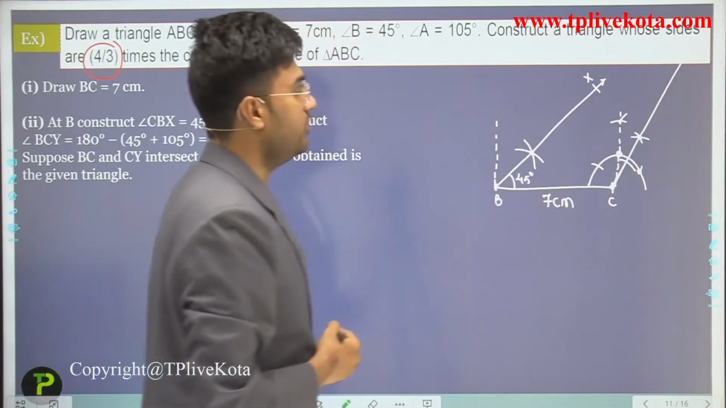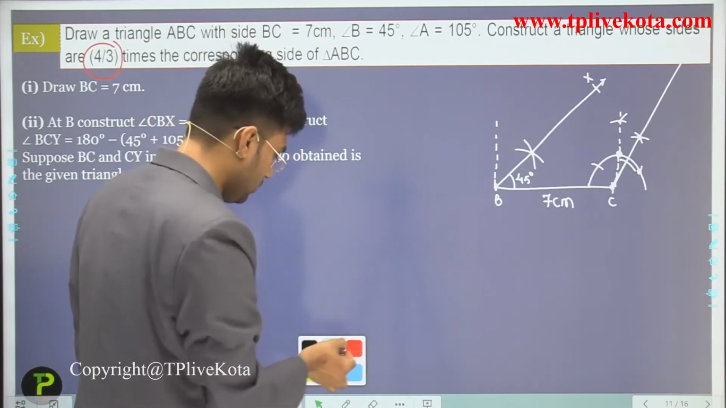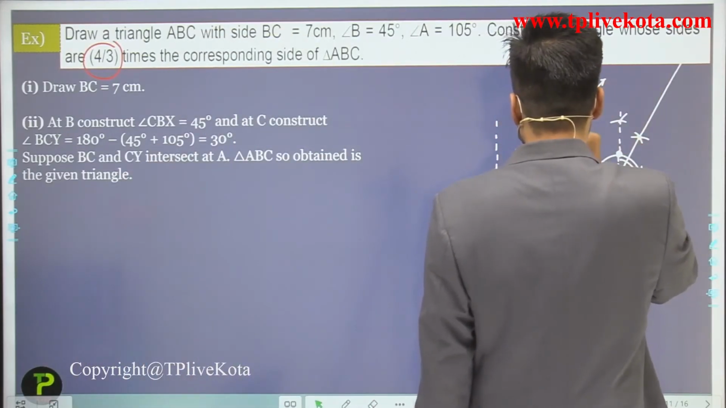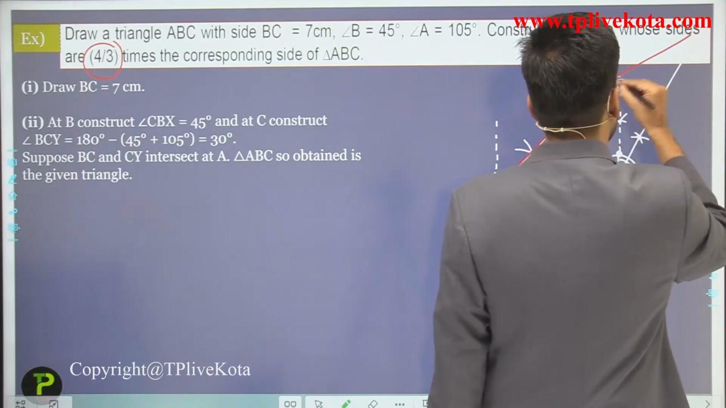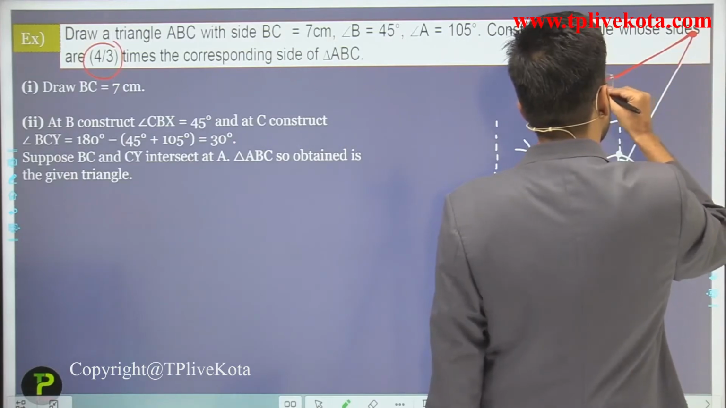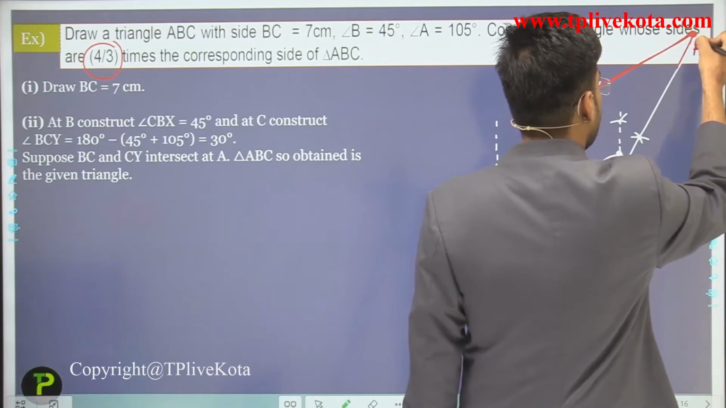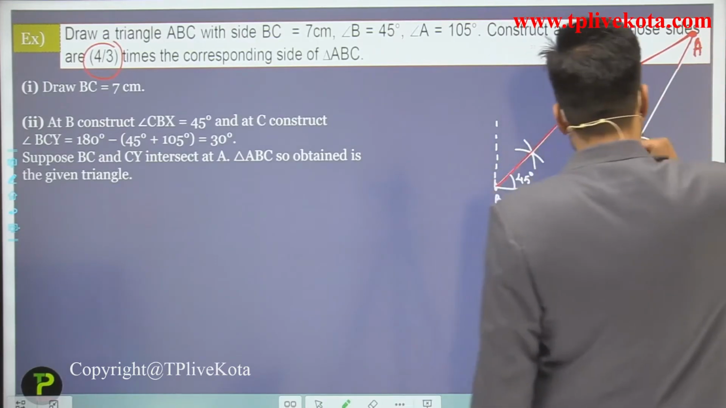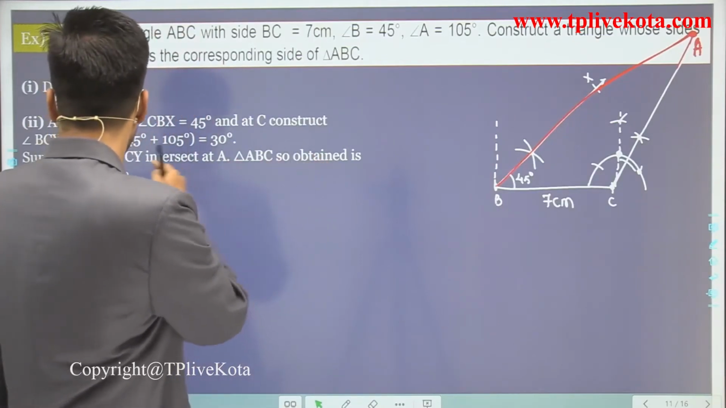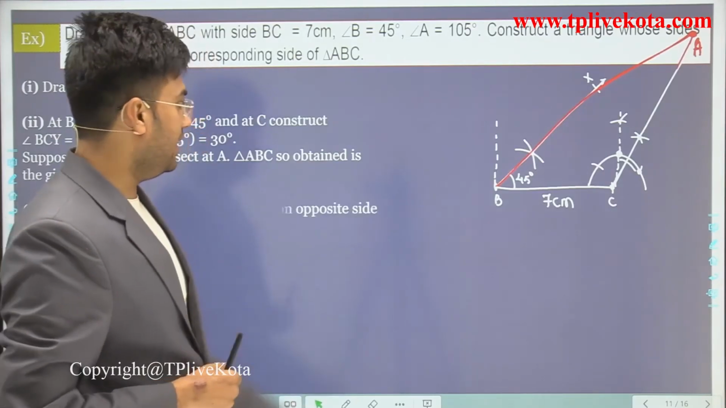Okay, so students, here we have to produce BX also. When we produce it, what will we get? These two lines intersect at this point. This is A. So we now obtain the triangle ABC. Clear? The next step is what?